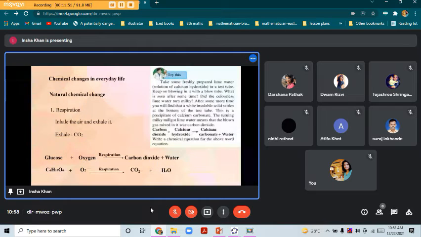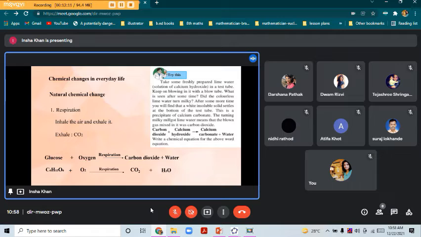Now if we try to figure this out, in this experiment they have asked us to take some freshly prepared lime water. Basically lime water is nothing but a solution of calcium hydroxide, and we have to keep on blowing into it with a blow tube.